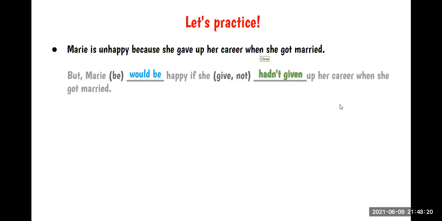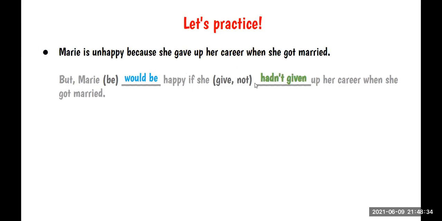Okay. Another option is Miguel, and right here it says, if Mari hadn't given up her career, she would be happy right now. Yes, very good. You can use any of the ways. Remember that you can write the if clause at the beginning, or you can write it at the end. If you write the if clause at the beginning, you need to use a comma, right, to separate the clauses, as Miguel did it. Very good, Miguel.